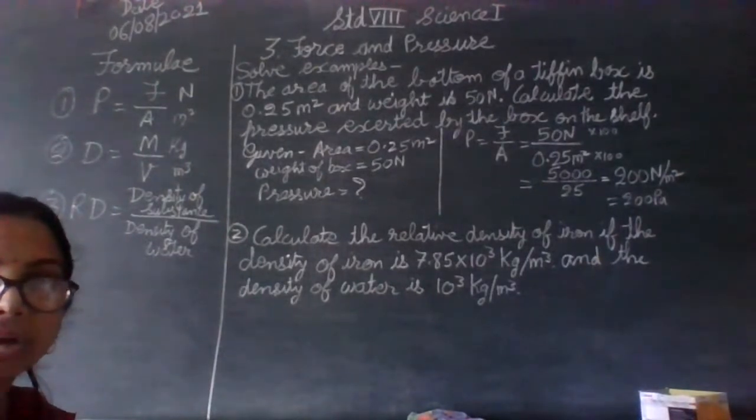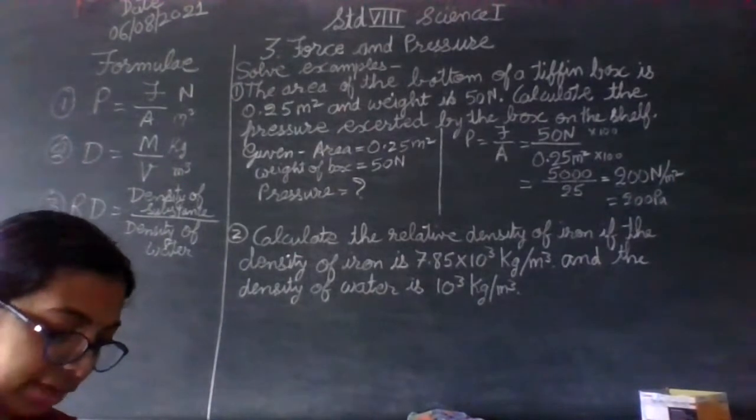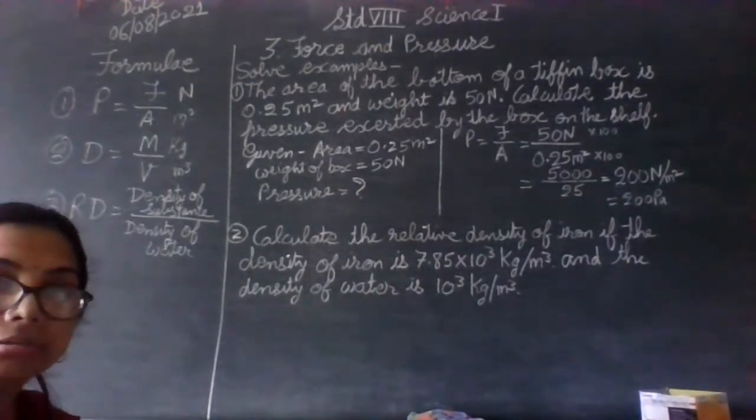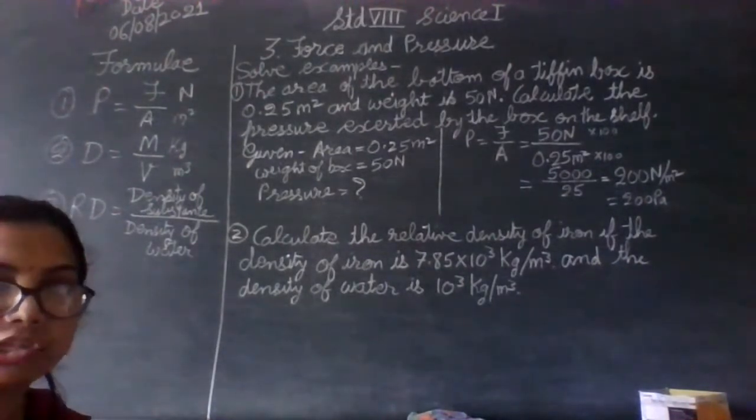That is the density of iron object, whatever we are having. And the density of water is mostly constant, that is 10 raised to 3 kg per meter cube.